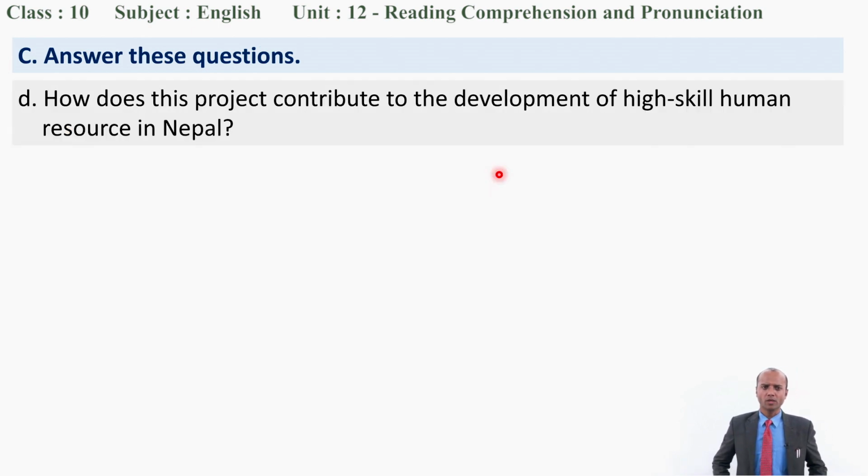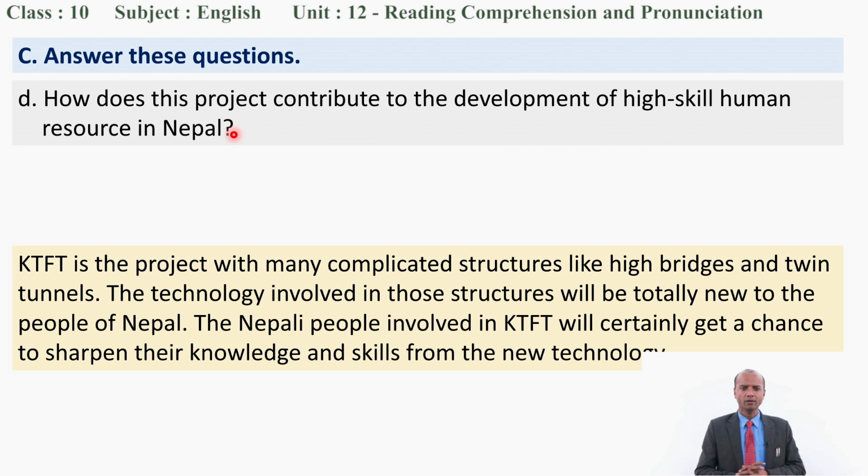Next question. How does this project contribute to the development of high-skilled human resource in Nepal? Did you write the correct answer? I guess you have written. Good. So please read out this part. High-skilled human resource is related to skill strengthening, making our skills better. So it says, read out the paragraph.